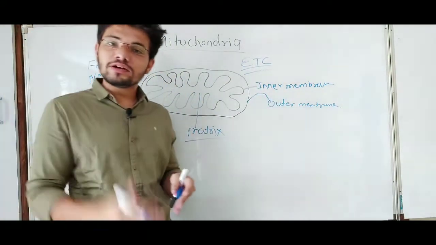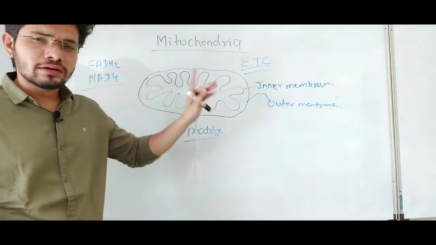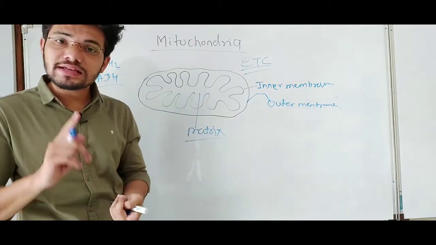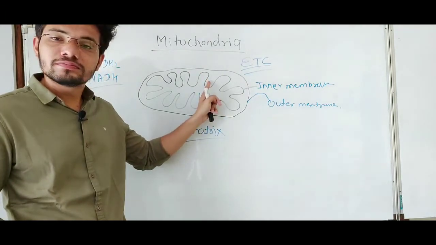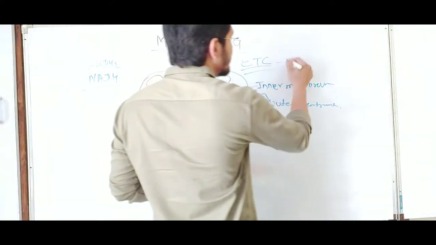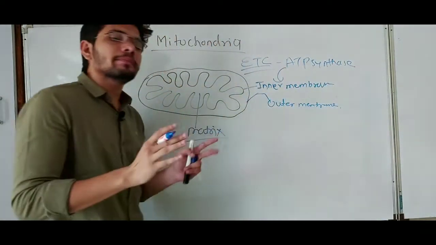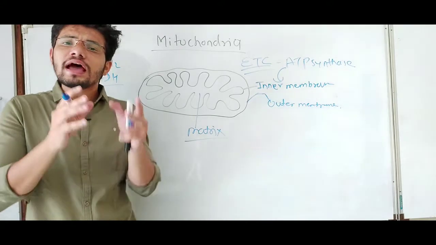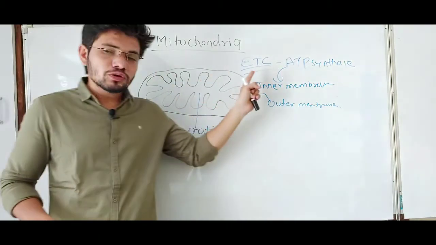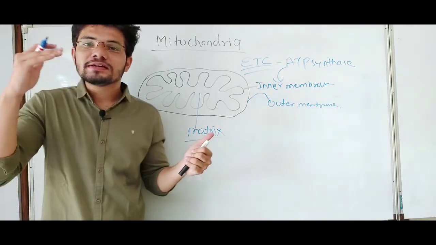The important proteins of the electron transport chain and the ATP synthase enzyme are both present in the inner membrane of the mitochondria. With the help of the electron transport chain and the ATP synthase enzyme, ATP synthesis occurs in this inner membrane.